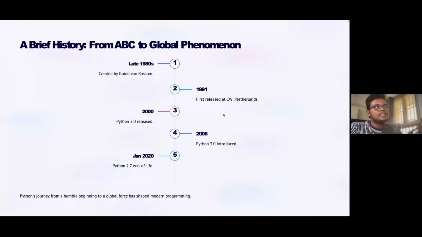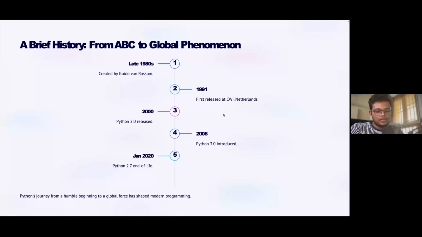Python was developed by Guido van Rossum. Yeah, I don't know how to pronounce that. Python was developed by Guido van Rossum in the late 1980s, and it was first released at CWI Netherlands in 1991. In 2000, Python 2.0 was released, and in 2008 Python 3 was introduced.